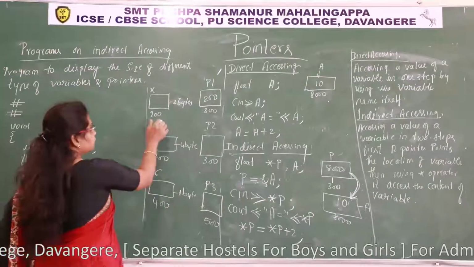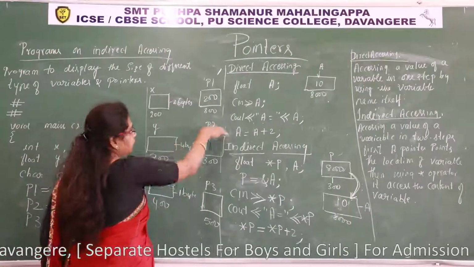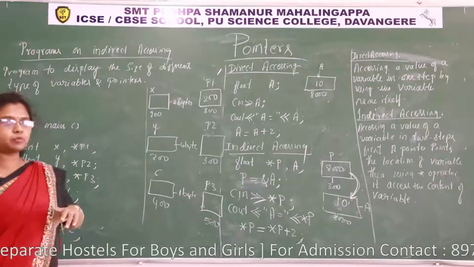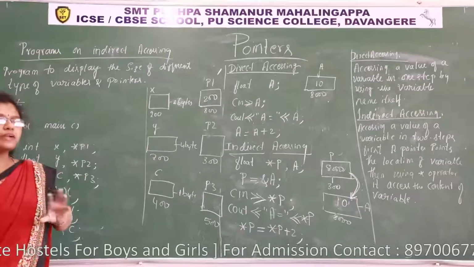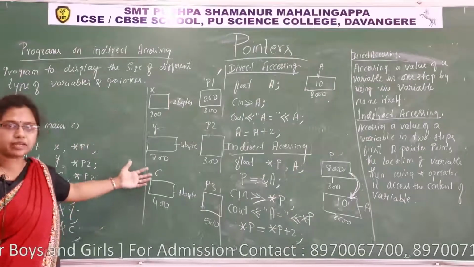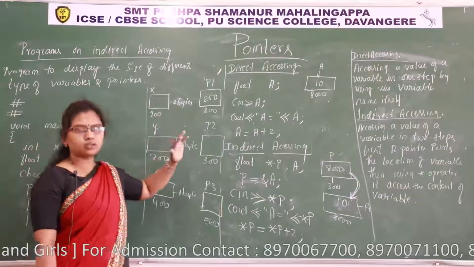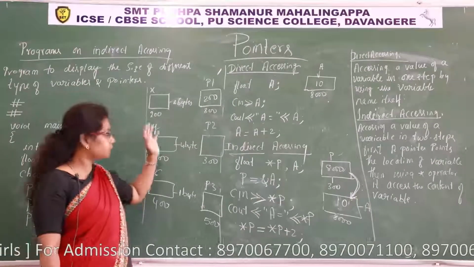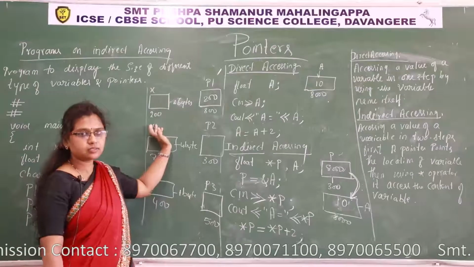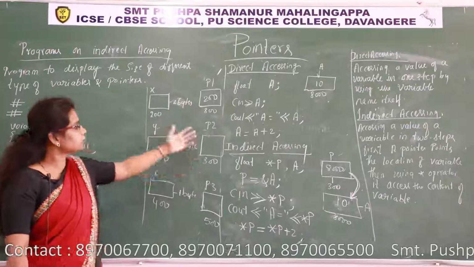To store the address of these variables, we have taken different type of pointers. In the previous example I explained, we can manage different type of variables' addresses through the same type of pointer. But in this example, I am taking respective type of pointers. Let us see the sizes of each pointer.